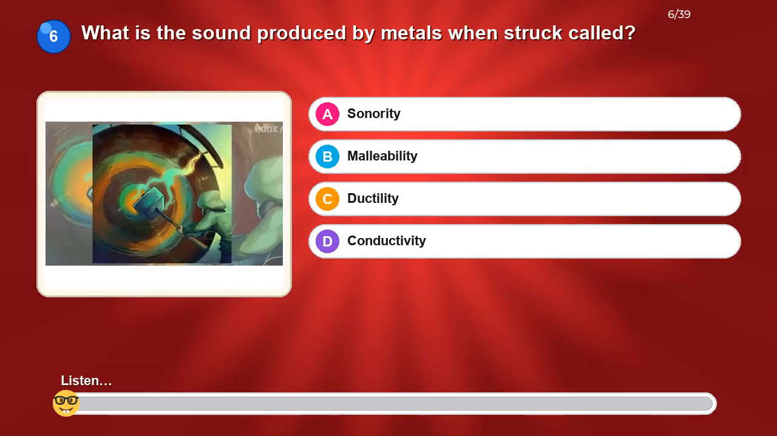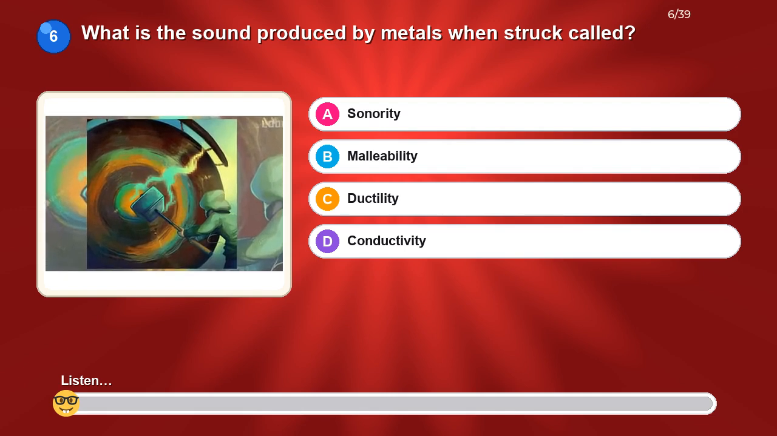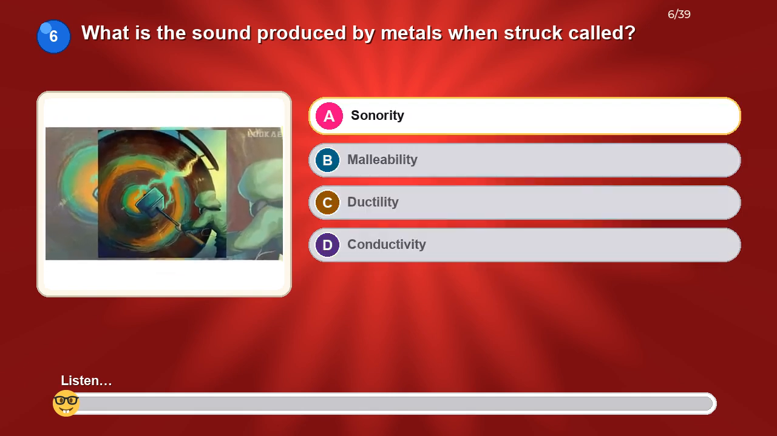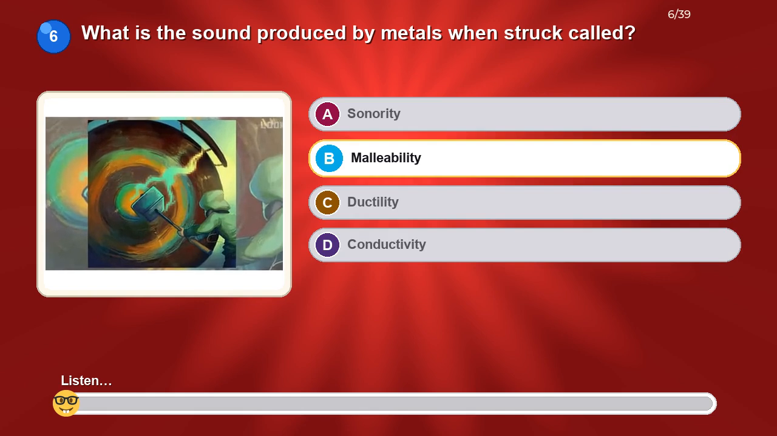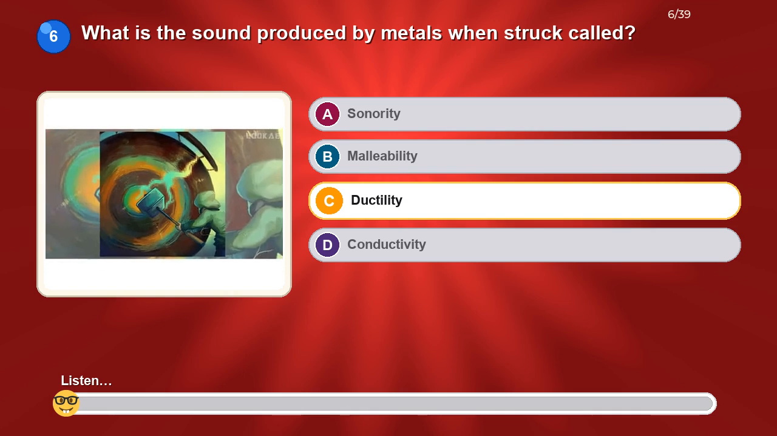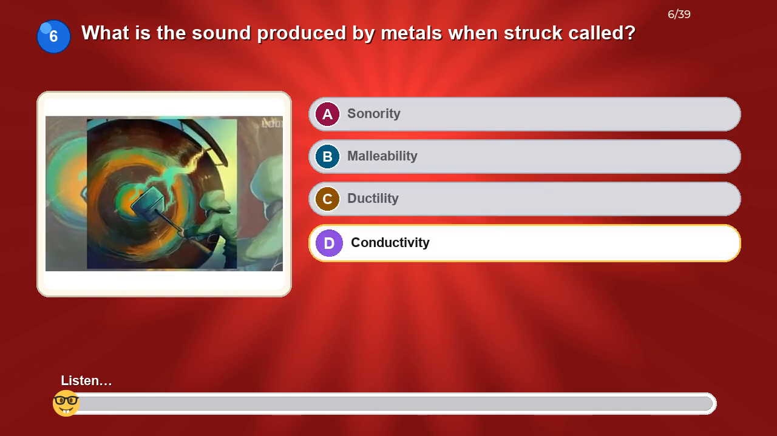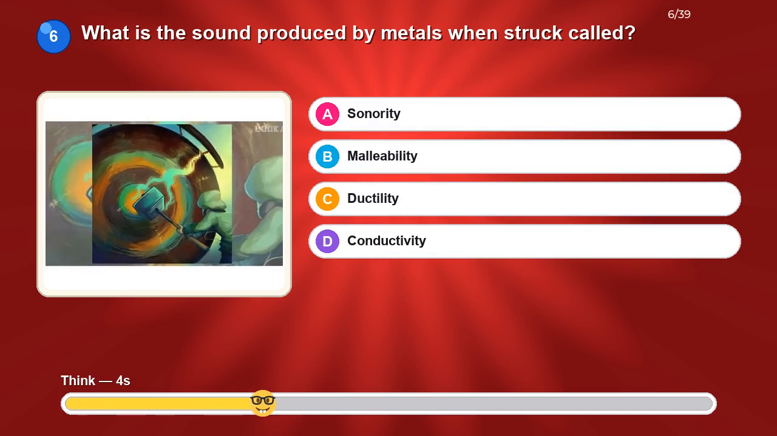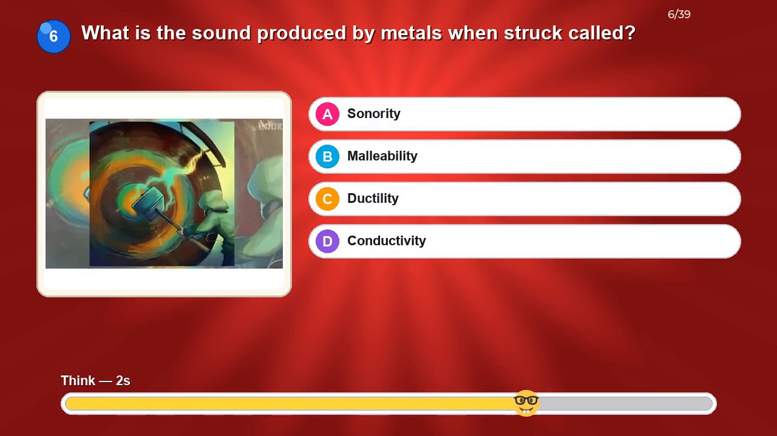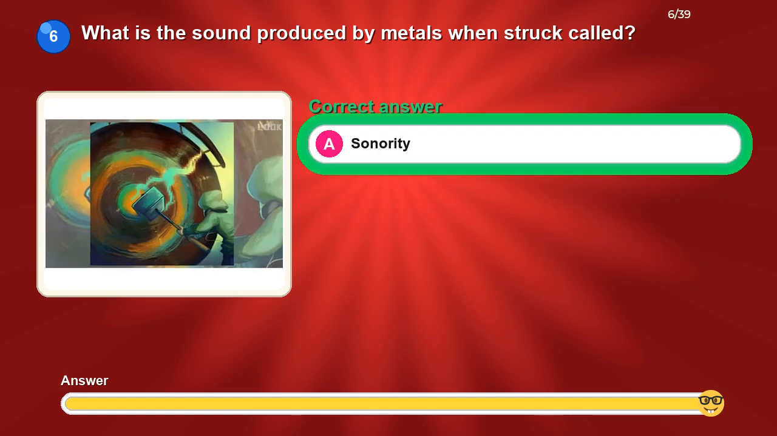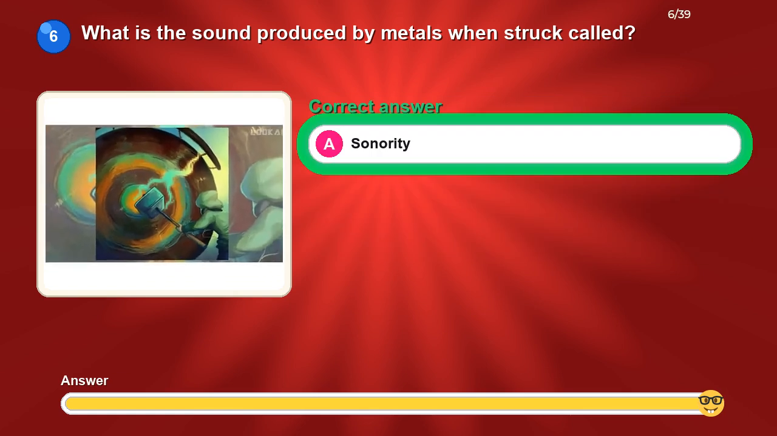What is the sound produced by metals when struck called? Option A, sonority. Option B, malleability. Option C, ductility. Option D, conductivity. The correct answer is sonority.